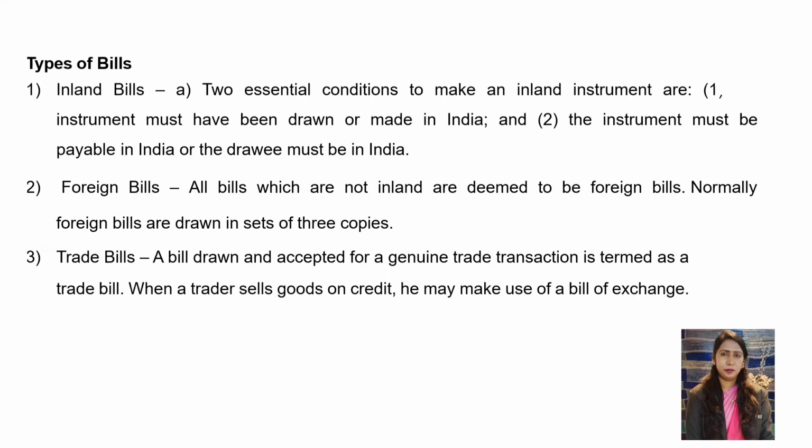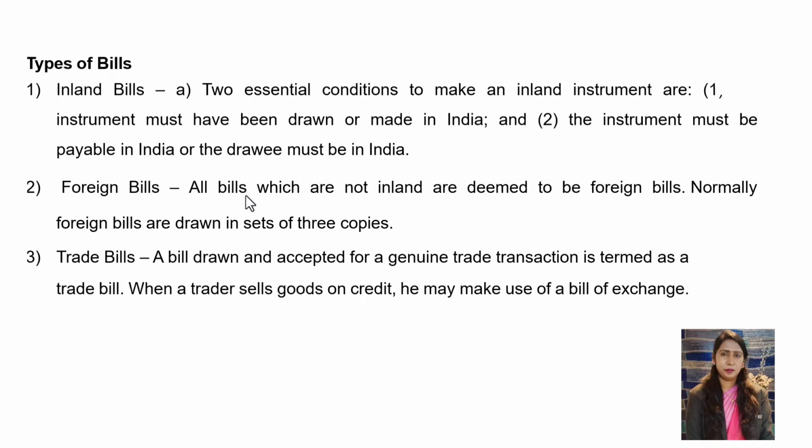Types of bills: inland bill. There are two essential conditions to make an inland instrument: the instrument must have been drawn or made in India, and the instrument must be payable in India, or the drawee must be in India. So that is called an inland bill. Inland bill, in the sense, within a country only the bill of exchange can be executable, whether it be a drawer or payee, both the persons should be residents of India.